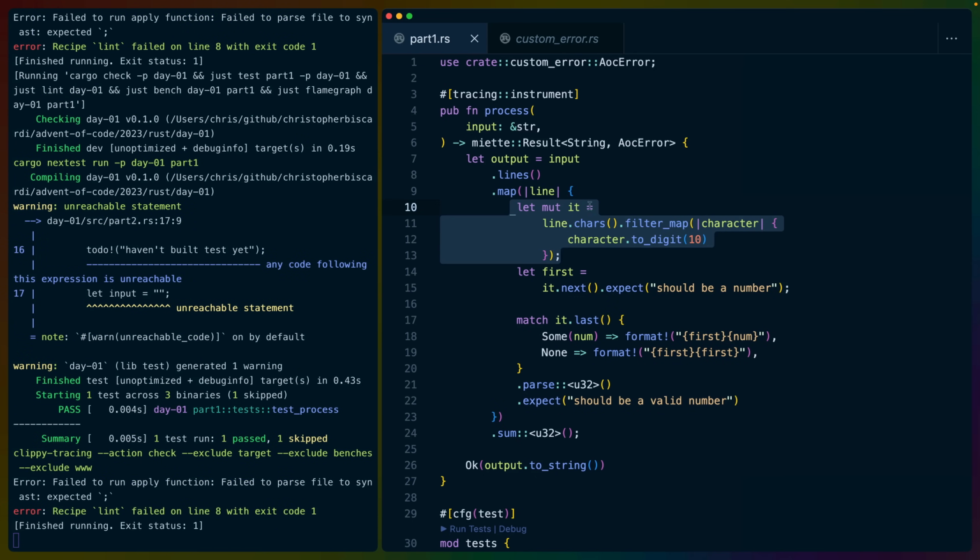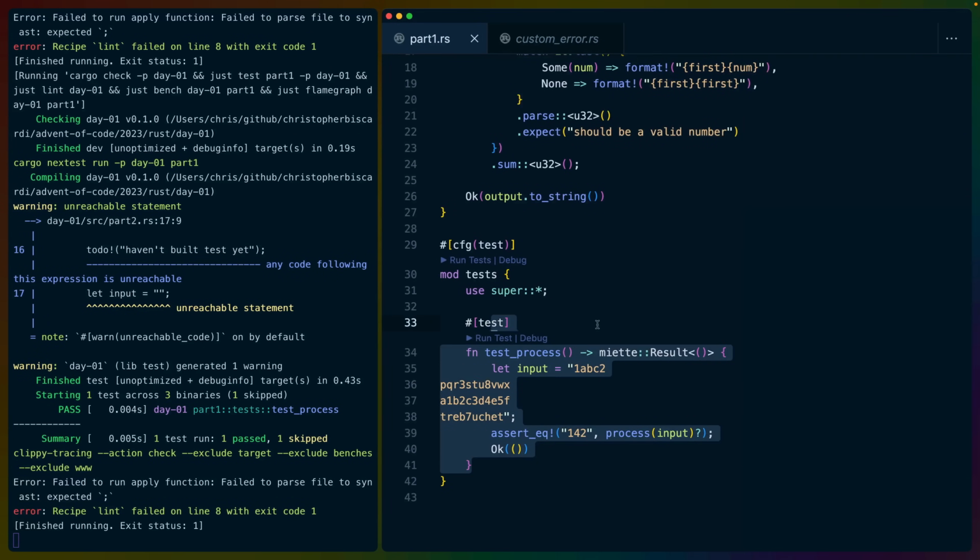We do really need to keep this iterator separate. And okay, maybe this is a little bit verbose, but it's pretty straightforward. So now our tests are passing. Let's go back to Advent of Code. We'll grab our puzzle input.